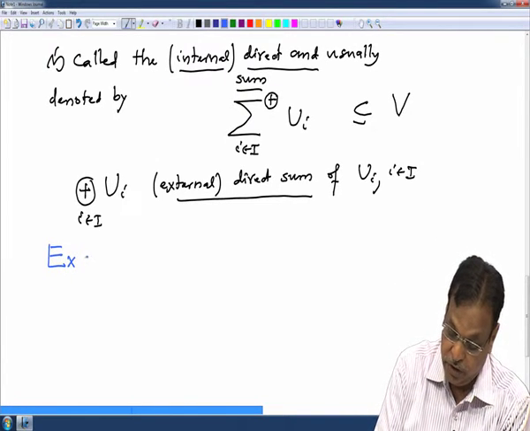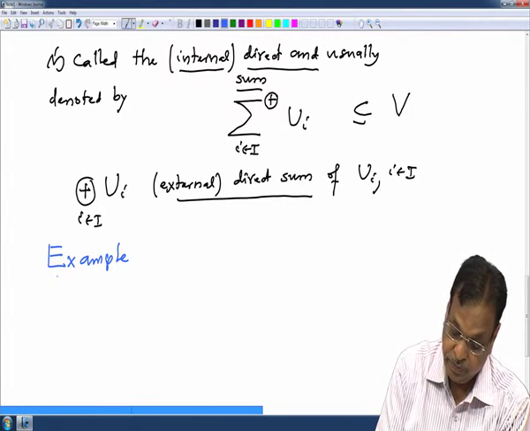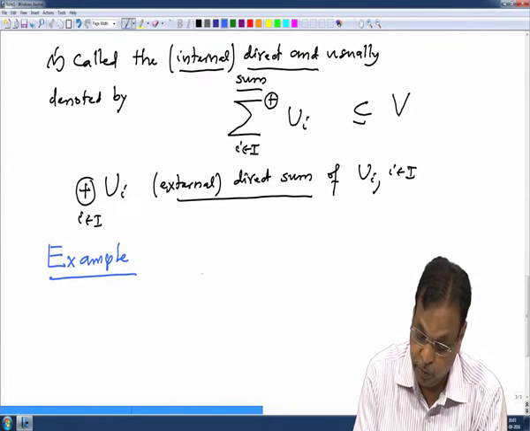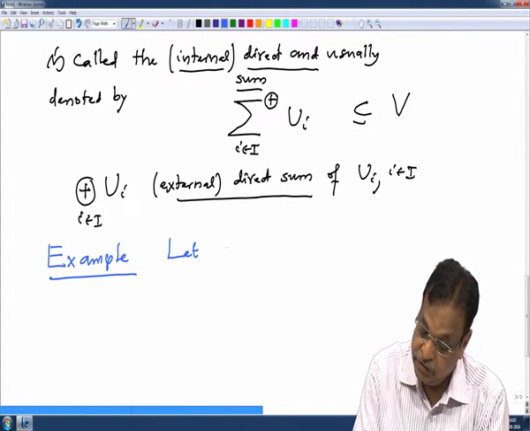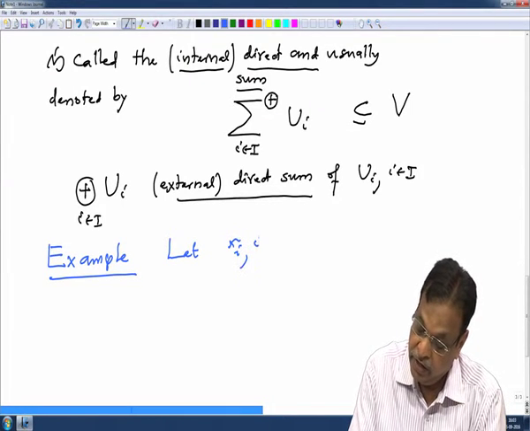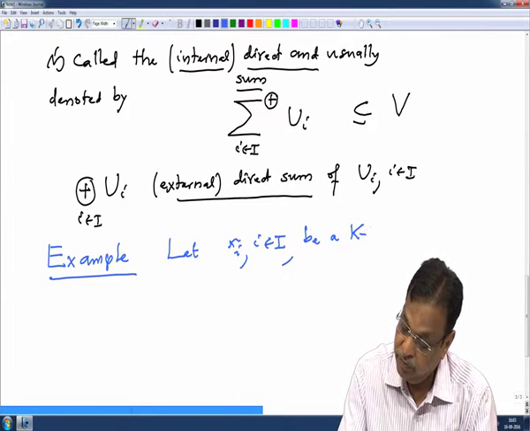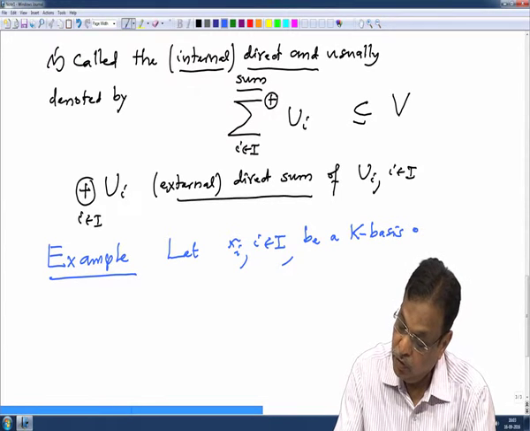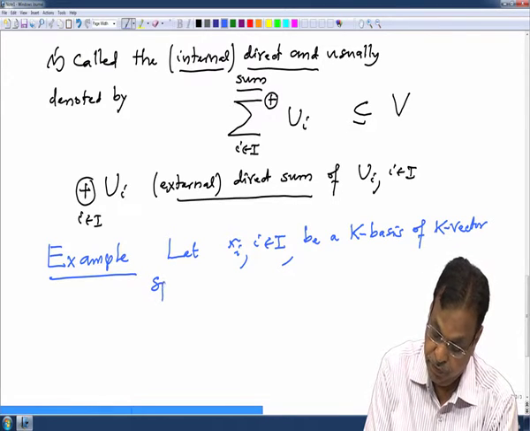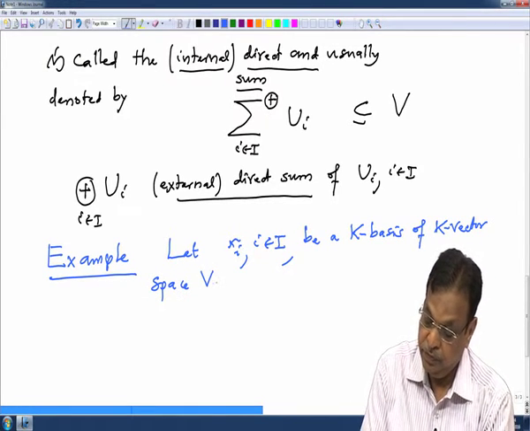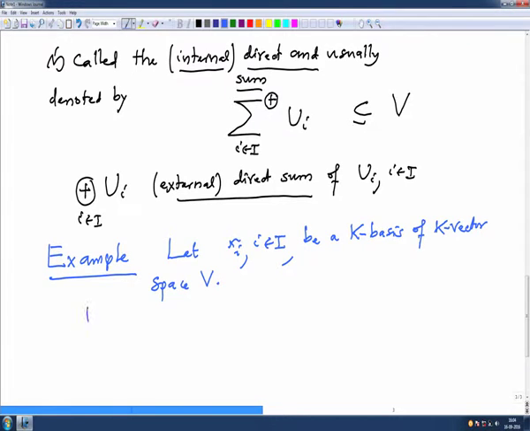So, let V be a vector space, and let xi, i in I, be a basis of a k-vector space V. Then you look at the family Ui, where Ui is the subspace generated by xi for each i.